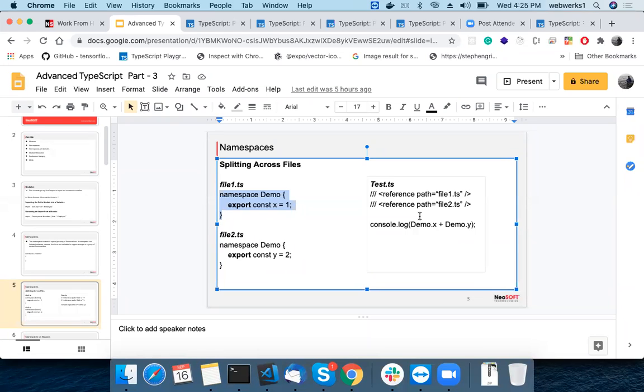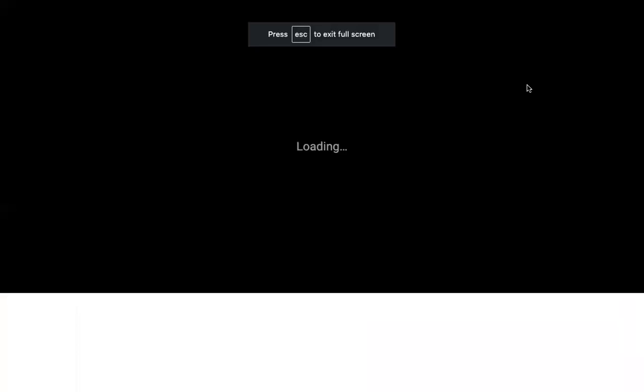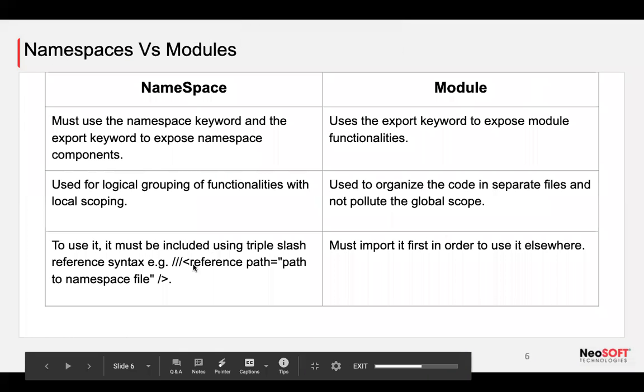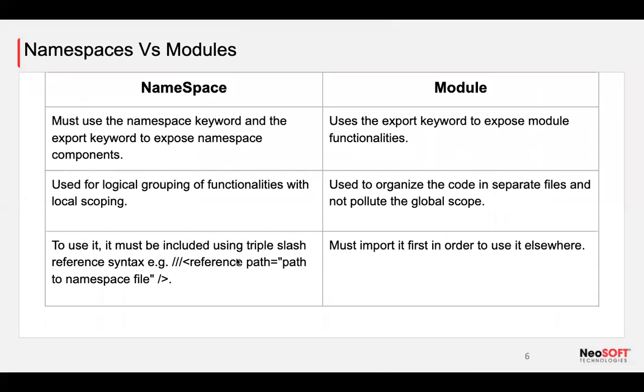But I don't find any advantages over modules that would let me use namespaces throughout my applications. The third point: how I can use my namespace using a triple slash reference path, whereas for a module, I just need to import it, right?